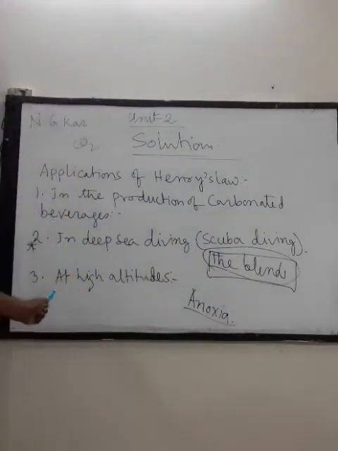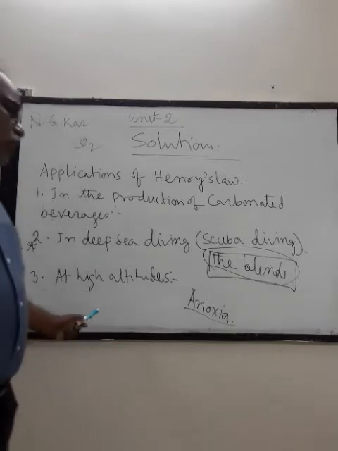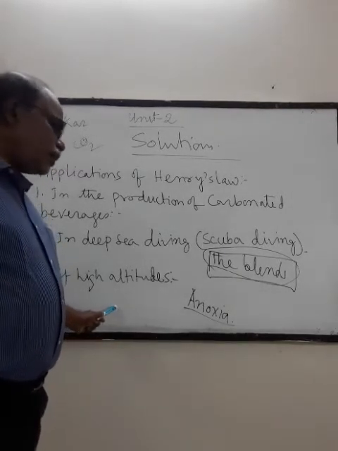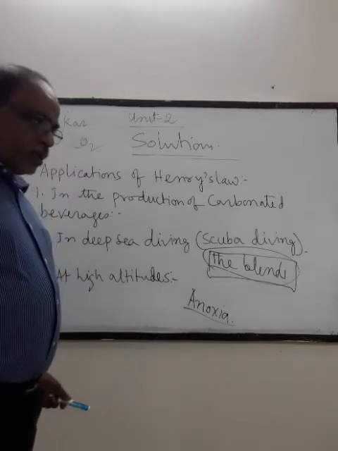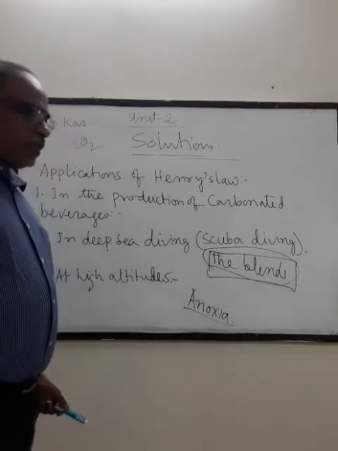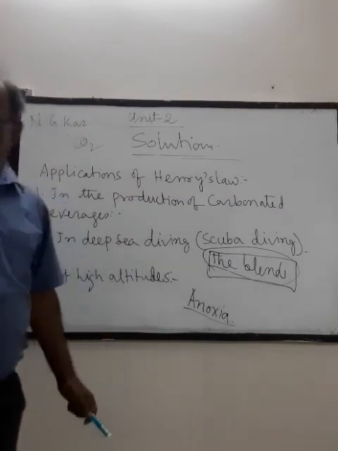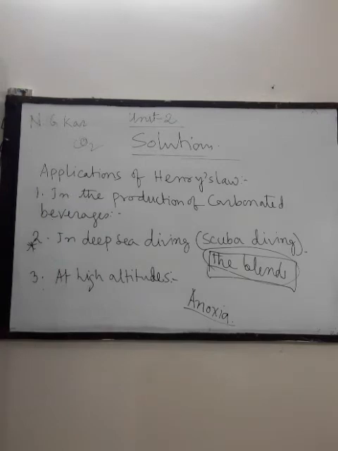And the last one is at high altitude. At high altitude, the partial pressure of oxygen is very low, so there is less oxygen in the body of the climbers, which results in inability to think and weakness, and this condition is called anoxia. So these are three important applications of Henry's law.